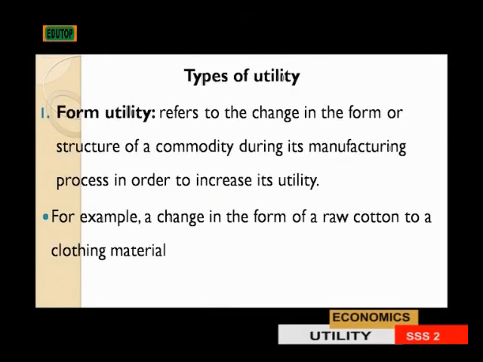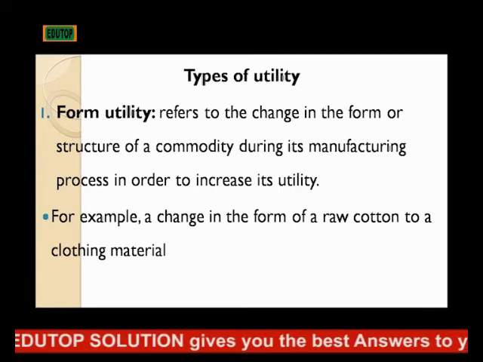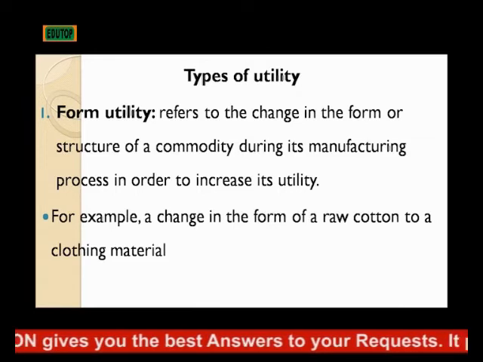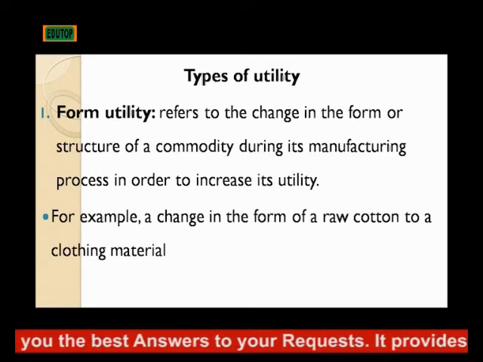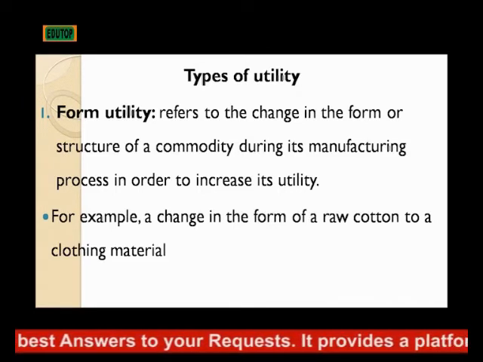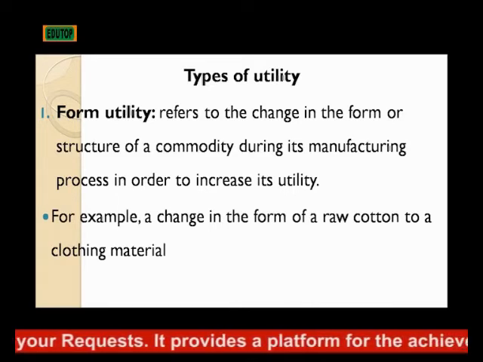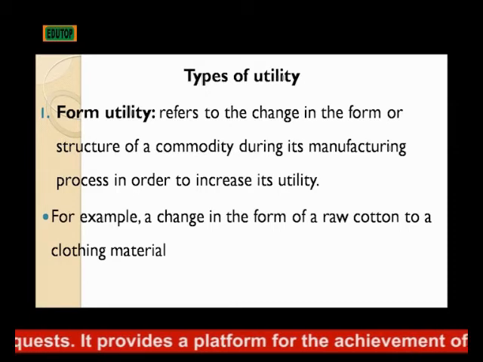And we have different types of utility. One, we have form utility. Form utility refers to the change in the form or structure of a commodity during its manufacturing process in order to increase its level of utility.